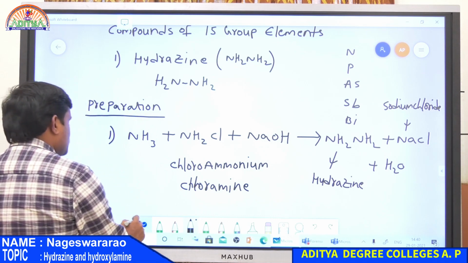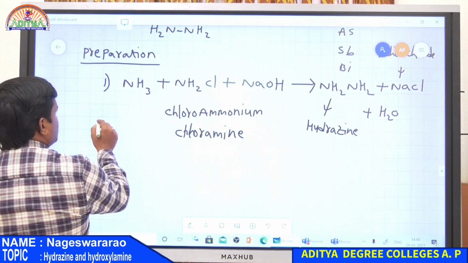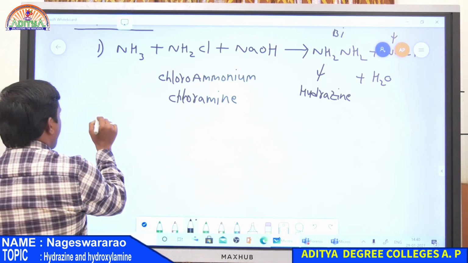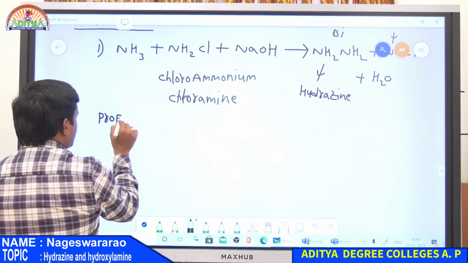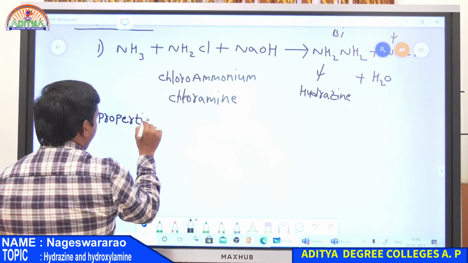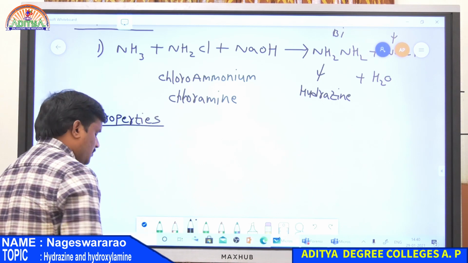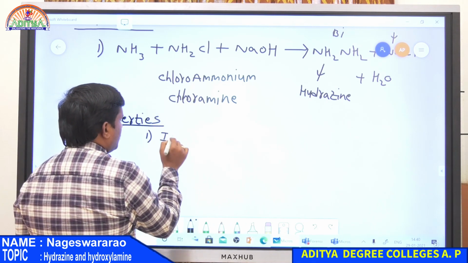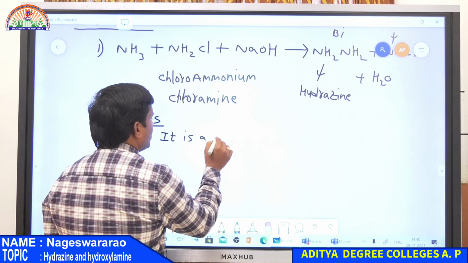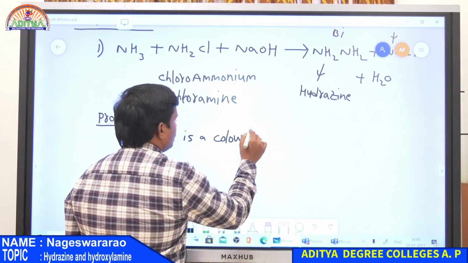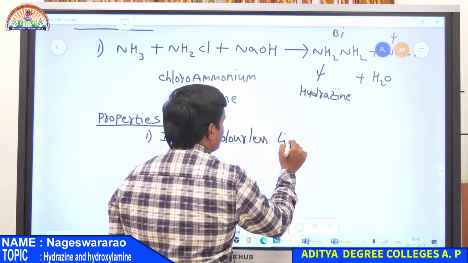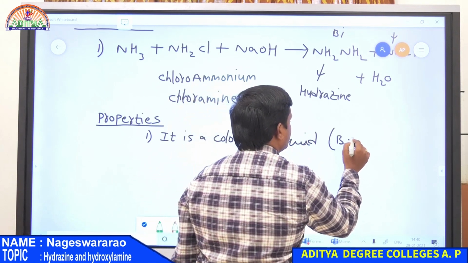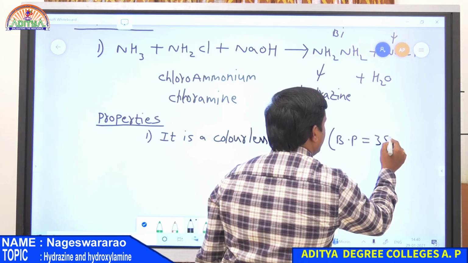And now, properties of hydrazine. First property, hydrazine is a colorless liquid having a boiling point nearly equal to 386 Kelvin.